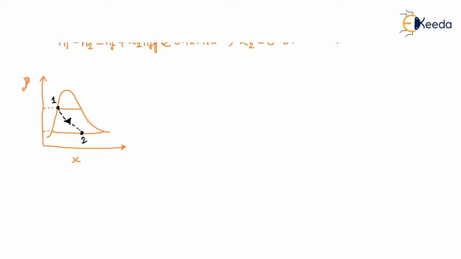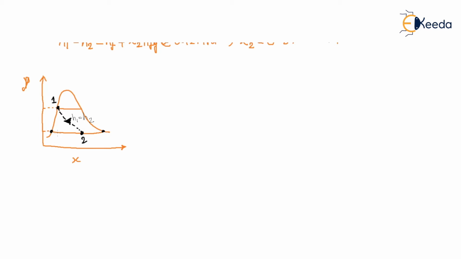During 1 to 2, H1 equal to H2, right? H1 equal to H2.